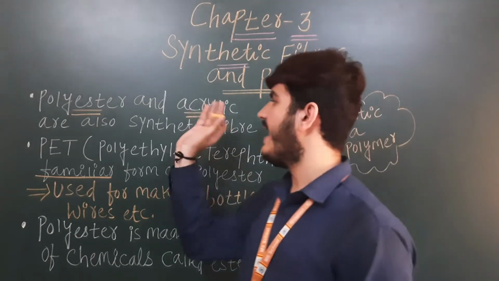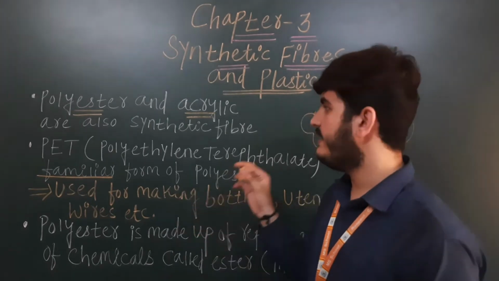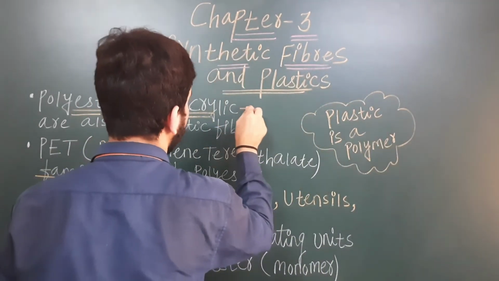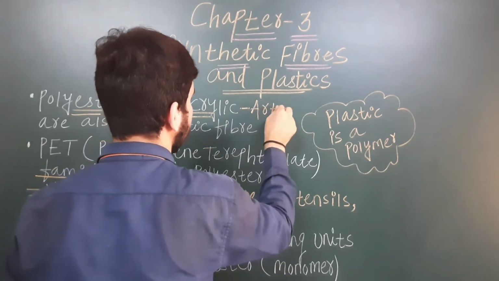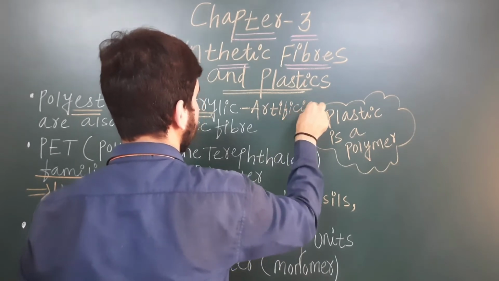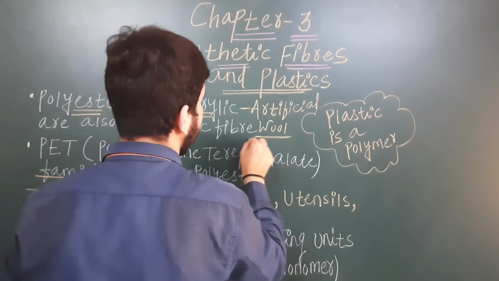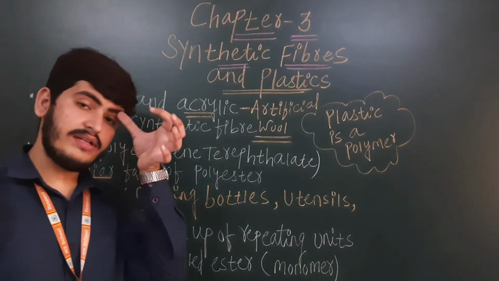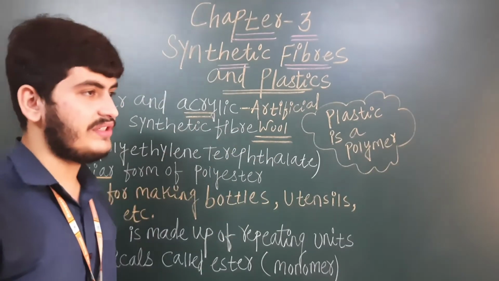Now the second and last synthetic fiber we see is acrylic. Acrylic is also an artificial wool. Acrylic is known as artificial wool, just as rayon is known as artificial silk.